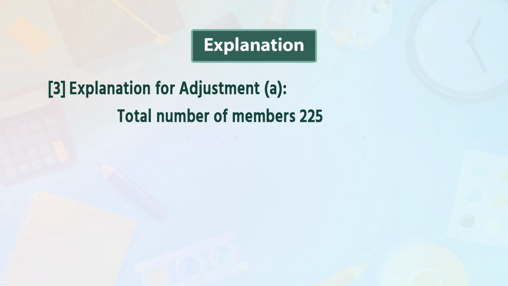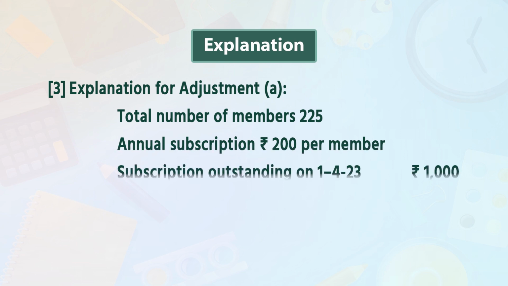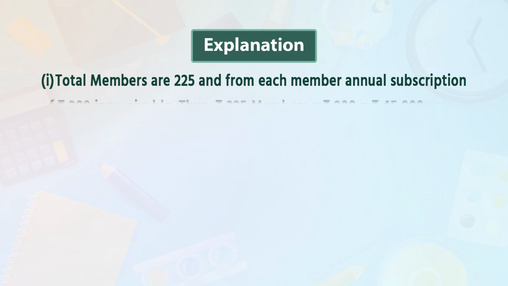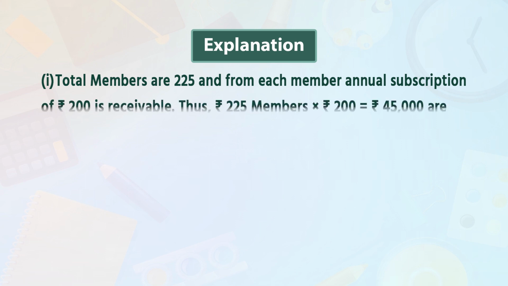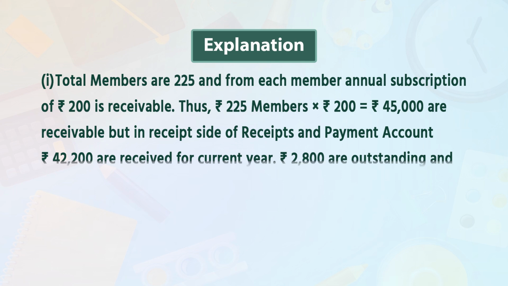Total number of members 225. Annual subscription rupees 200 per member. Subscription outstanding on 1st April 2023 rupees 1,000. Point 1: total members are 225 and from each member an annual subscription of rupees 200 is receivable. Thus, 225 members times rupees 200, that is 45,000, are receivable on the receipt side of the receipt and payment account.